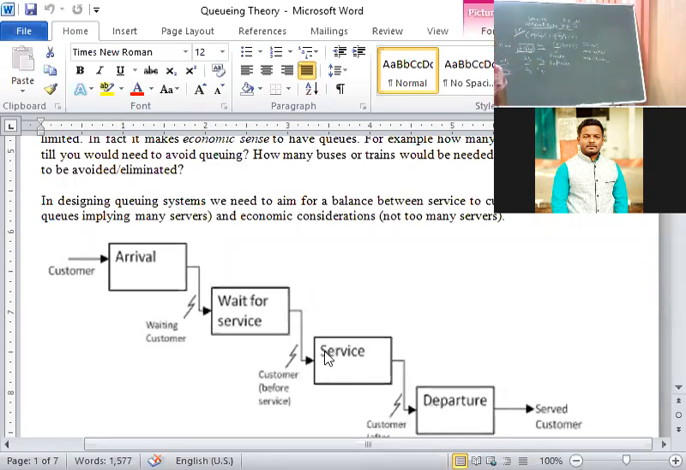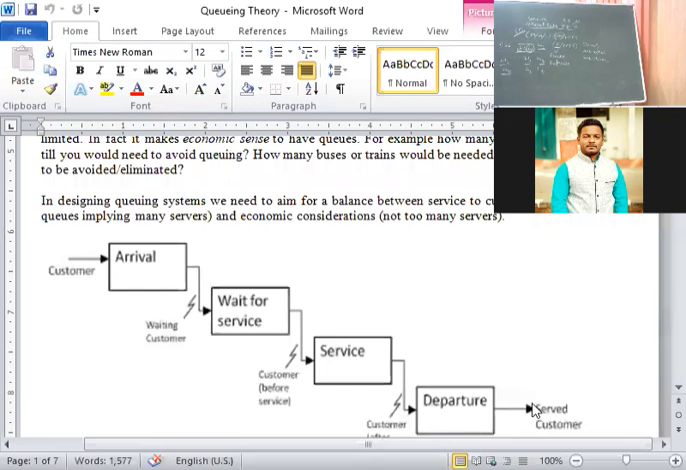Next. Okay, already we discussed. The second characteristic in service facility is service time distribution. Service time distribution always follows exponential distribution with mean rate mu. Then departure. Last one, served customer. This is called departure. What is departure? After receiving the service completely, the customer departs from the system. That is called departure.